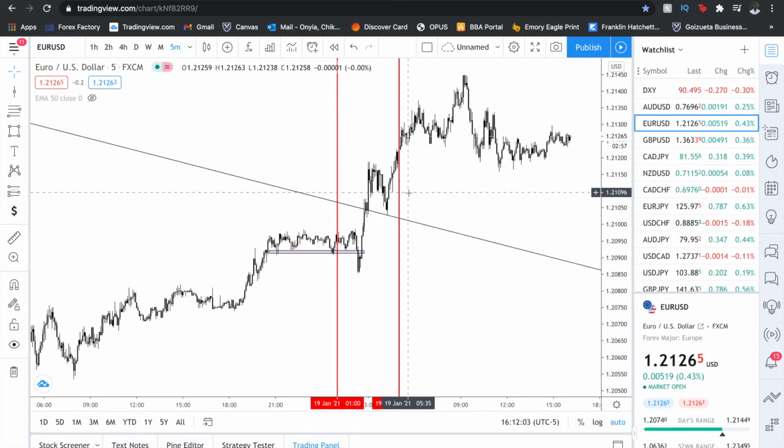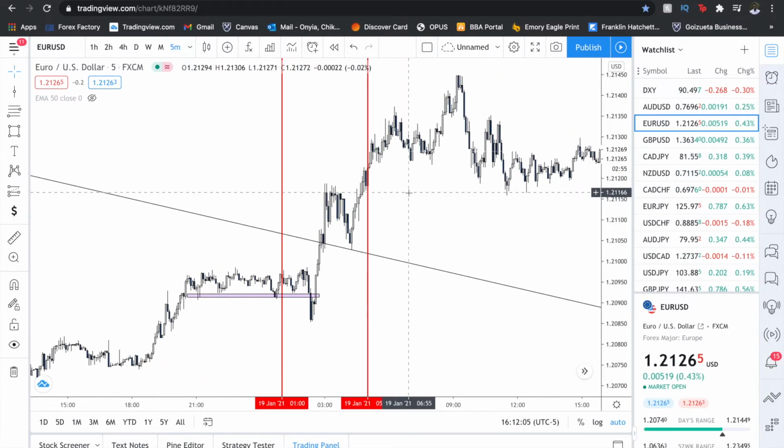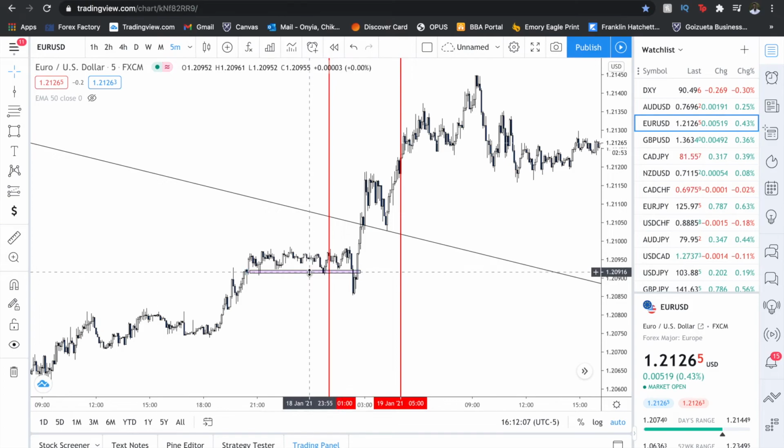All right, so we discussed a little bit about imbalances today. Hopefully that makes a lot of sense. We saw a phenomenal OTE trade, right?